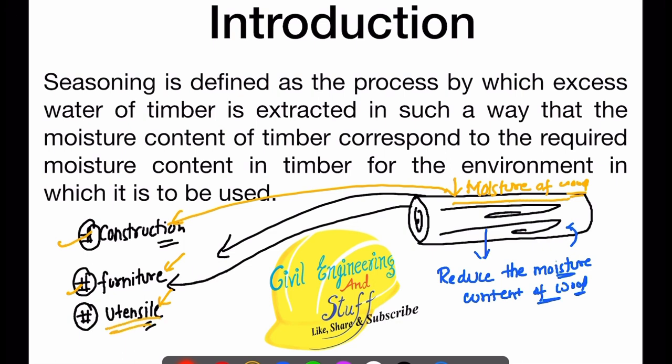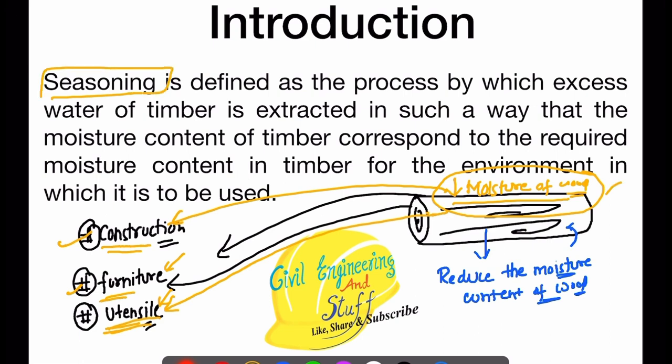Likewise, we can use this reduced moisture wood for making utensils, right? So that is what seasoning is. Seasoning is a process by which we reduce the moisture of the timber so that the timber can be used for the desired purposes.